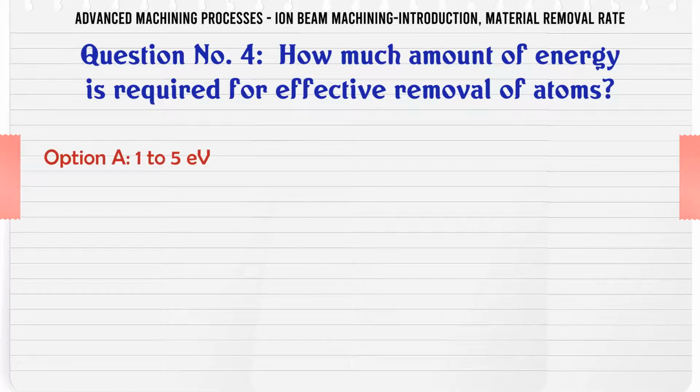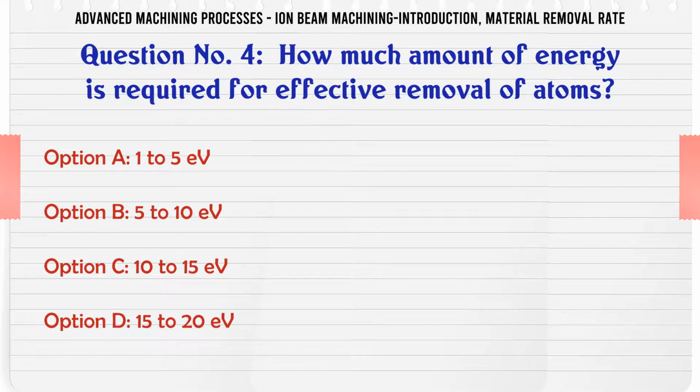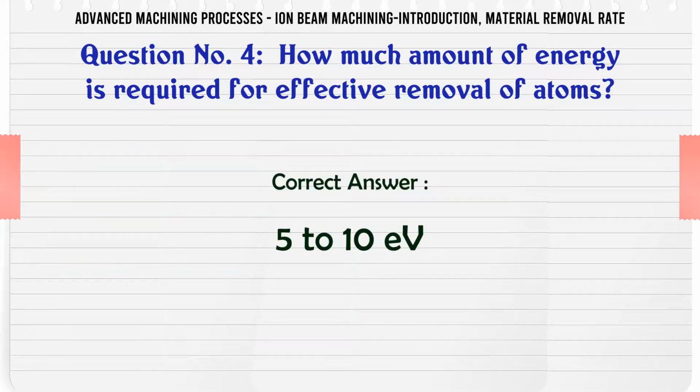How much amount of energy is required for effective removal of atoms? A) 1 to 5 eV, B) 5 to 10 eV, C) 10 to 15 eV, D) 15 to 20 eV. The correct answer is 5 to 10 eV.